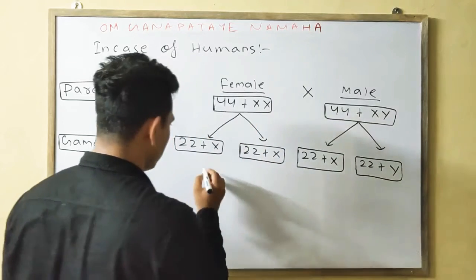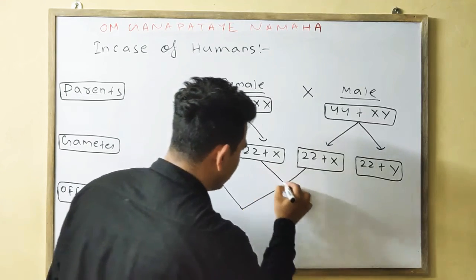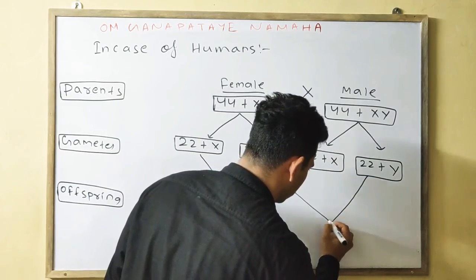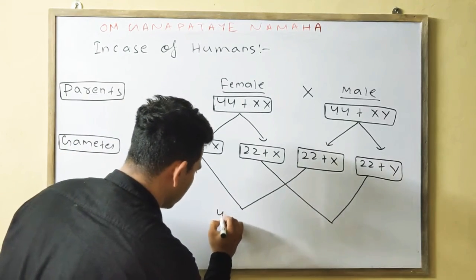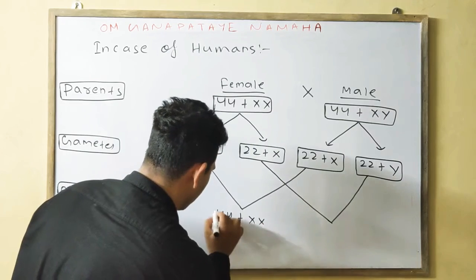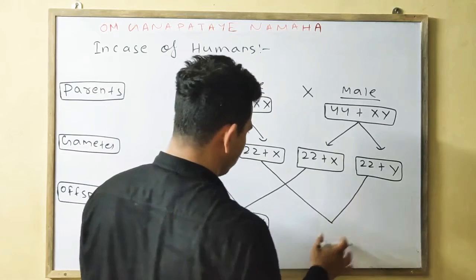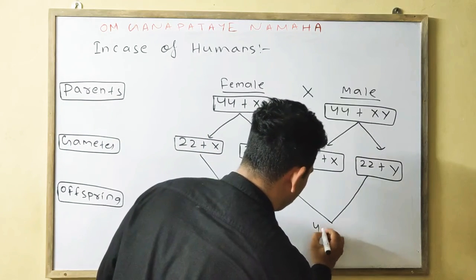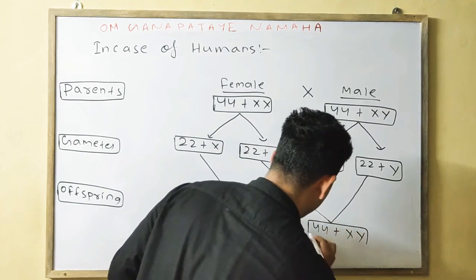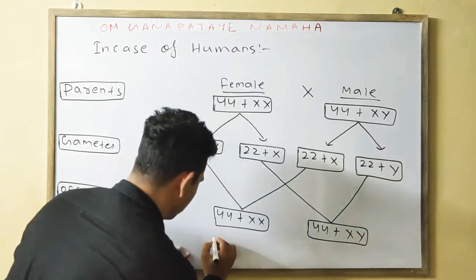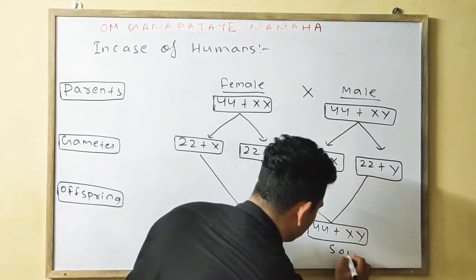Similarly, we will do the cross. Now here we will find the cross and get the offspring. This one will be your 44 plus XX, which will be your daughter, and this one will be your son, 44 plus XY. Okay, this one will be your daughter, this one will be your son.